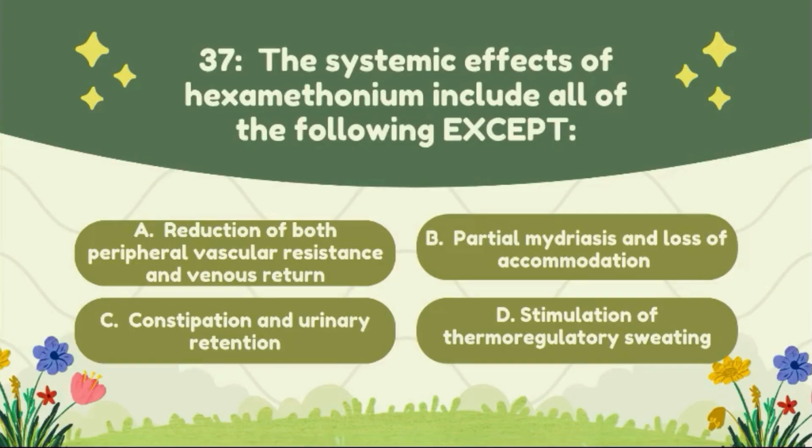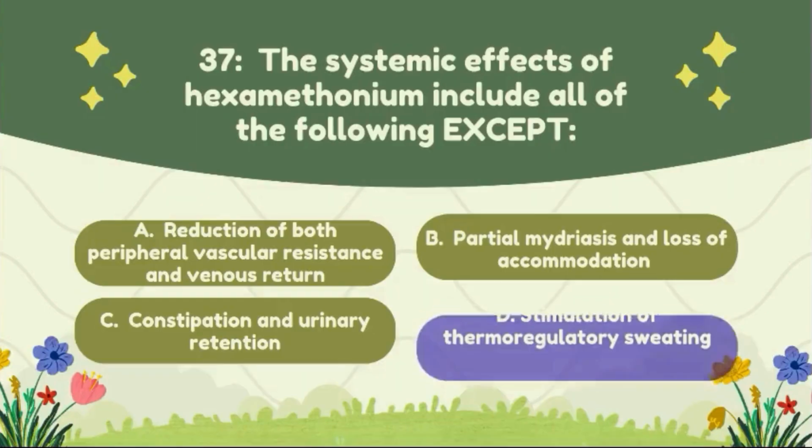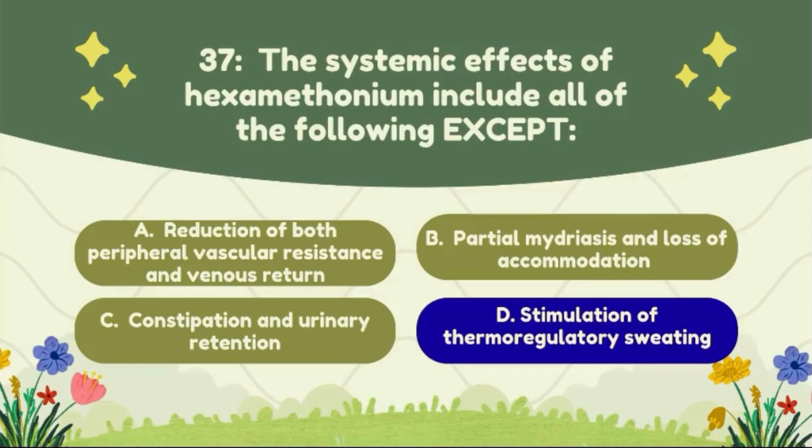Question number 37. The systemic effects of hexamethonium include all of the following except option A, reduction of both peripheral vascular resistance and venous return, option B, partial mydriasis and loss of accommodation, option C, constipation and urinary retention, option D, stimulation of thermoregulatory sweating. The correct answer of this question is option D.